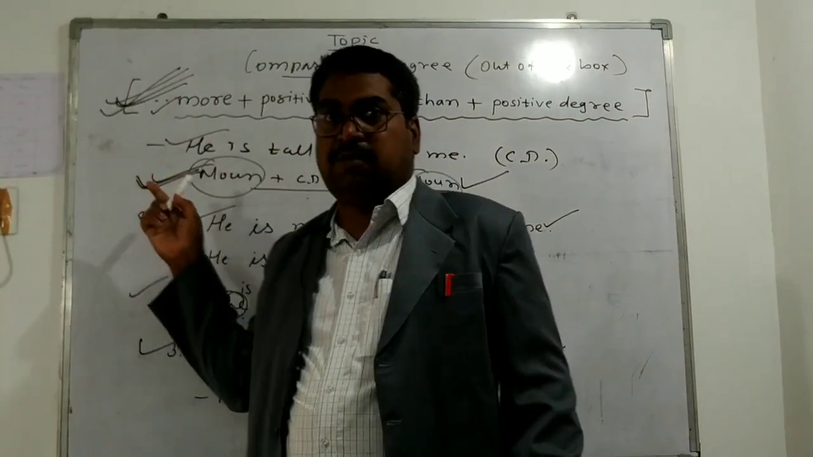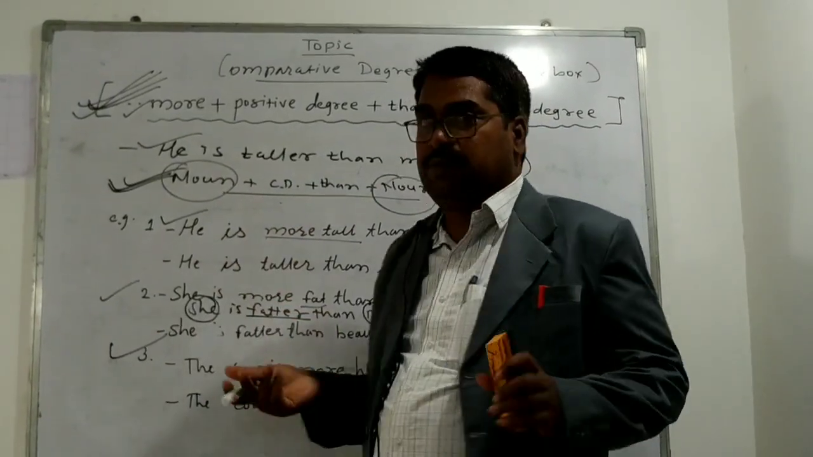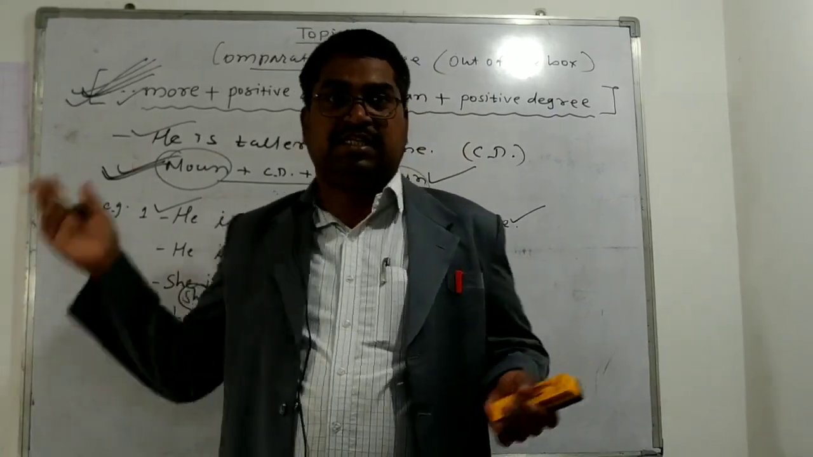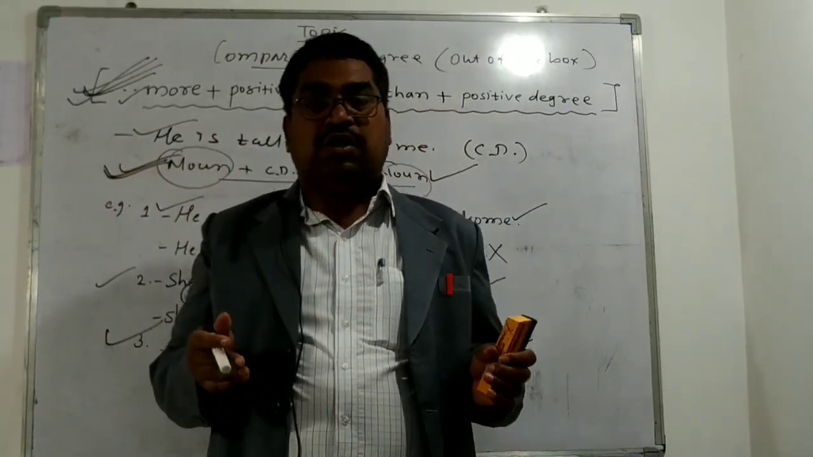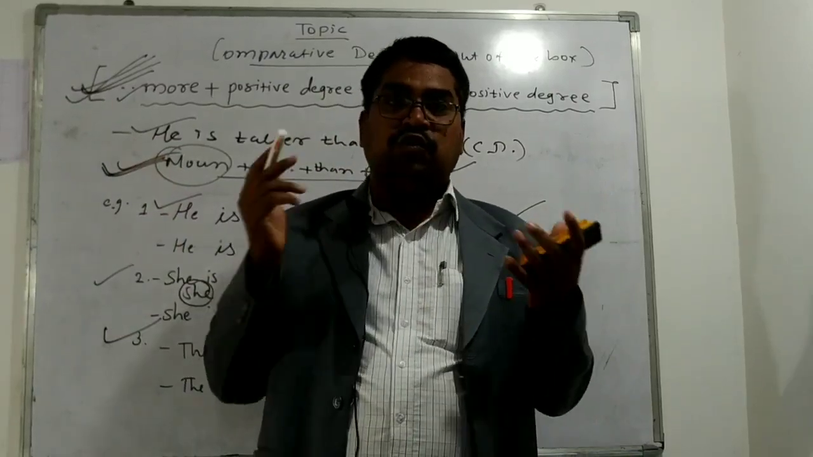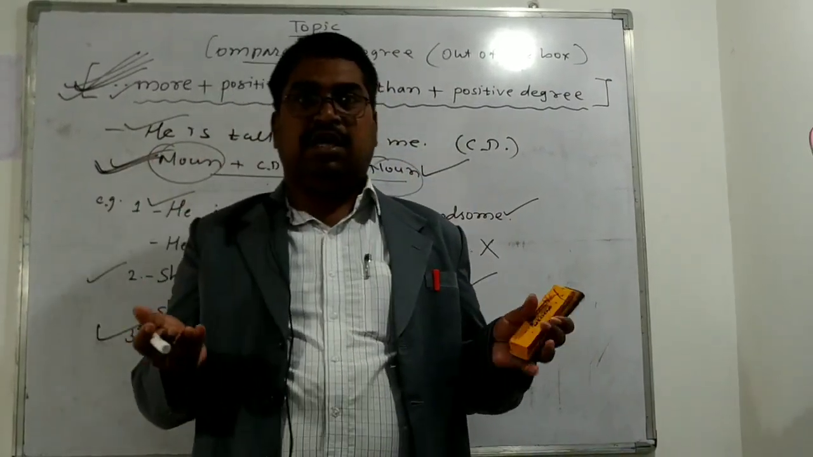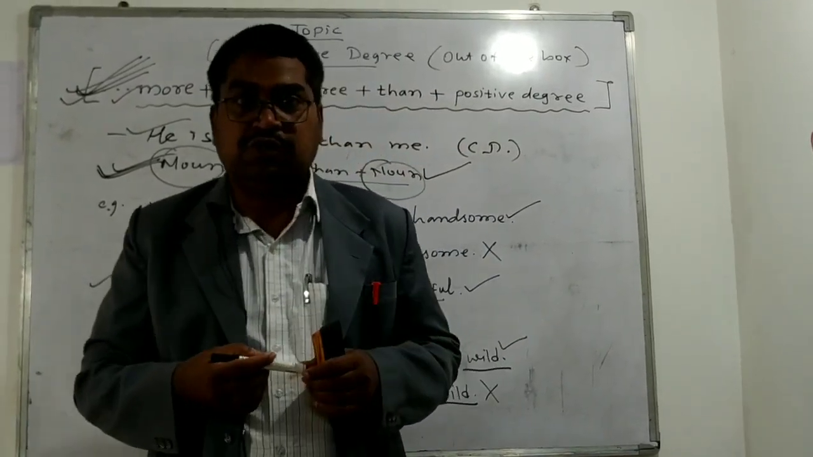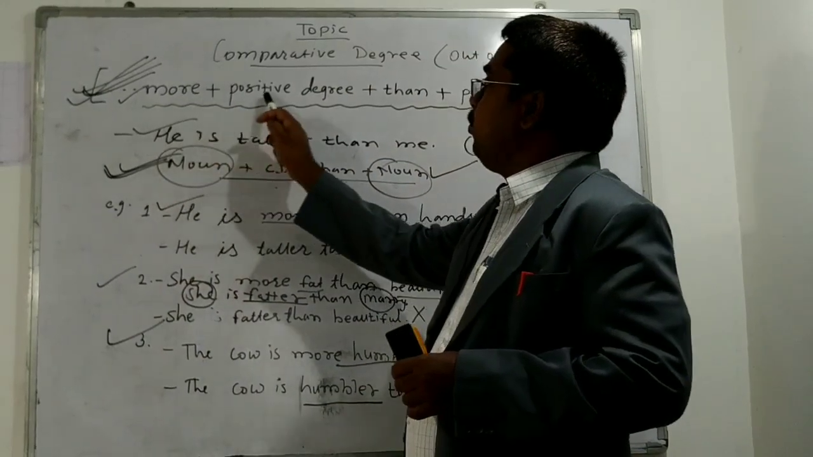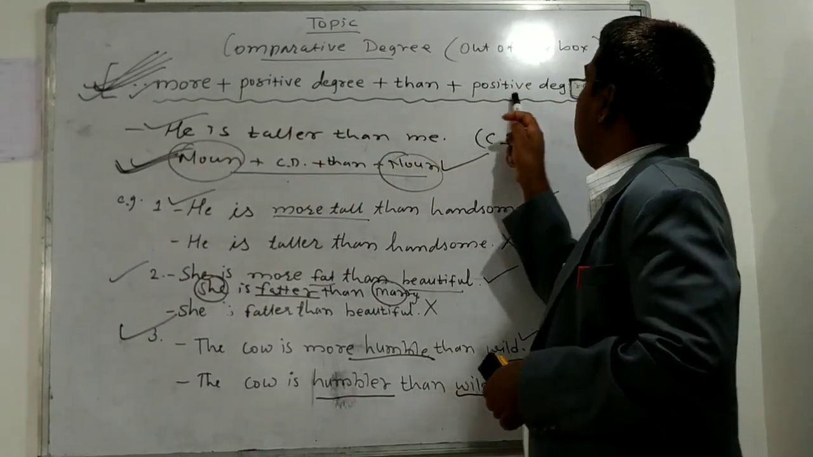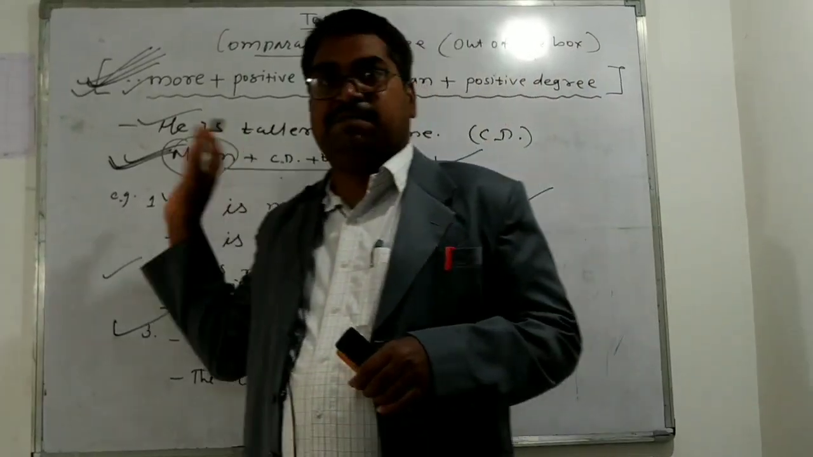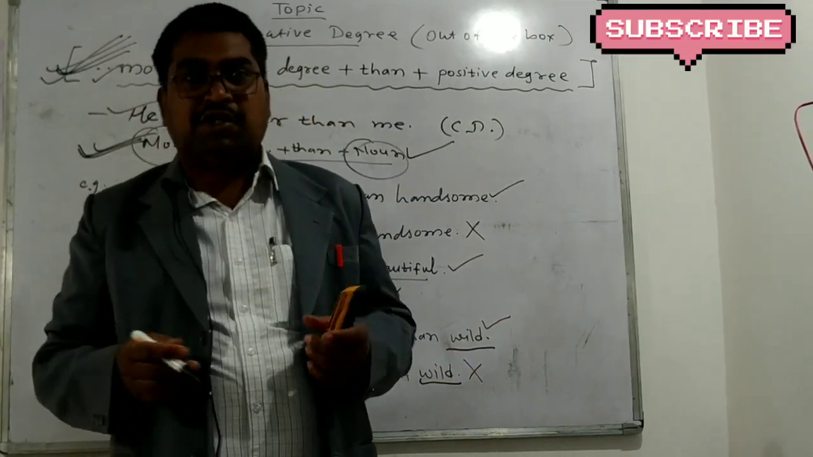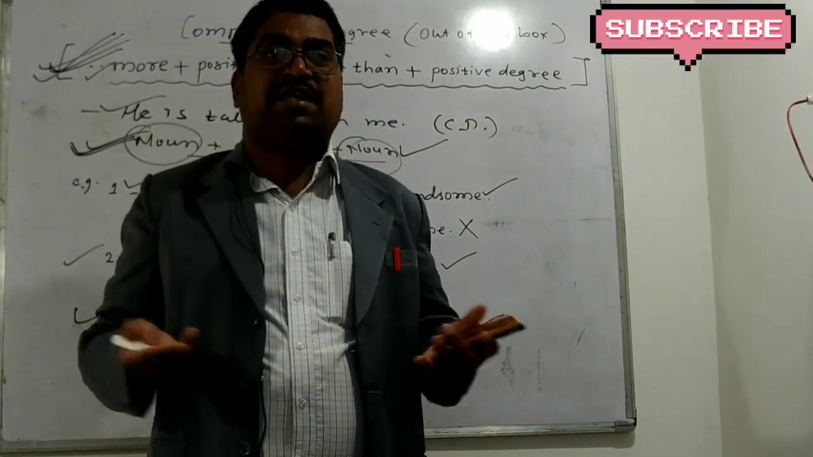This is something out of the box structure. Most of the students don't know it, because they have been taught only the regular structure. This is something advanced study. So hope you understood. Whenever two qualities of the same person, same thing or same animal are compared, we have to use this structure: more plus positive degree plus than plus positive degree. This is very easy and simple to understand and remember.